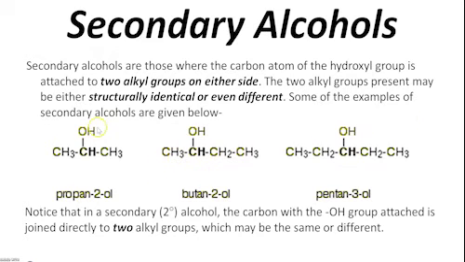Some of the examples of secondary alcohols are given below: propan-2-ol, butan-2-ol, pentan-3-ol. Notice that in a secondary, 2-degree alcohol, the carbon with the OH group attached is joined directly to 2 alkyl groups which may be the same or different.